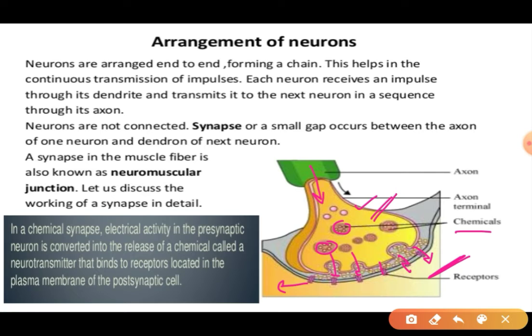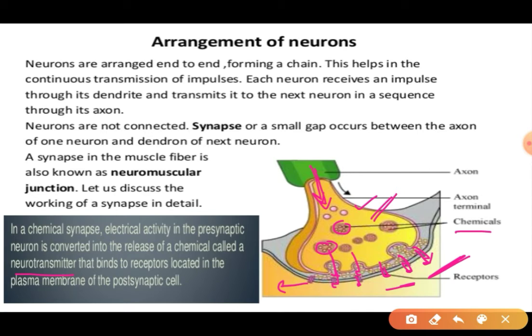In between these pre and postsynaptic neurons, there is a gap which is known as the synapse, and these impulses, the messages, have been converted into chemicals. These chemicals are known as neurotransmitters. These neurotransmitters come to these receptors, the channel gates, and through these receptors they enter into the dendrites of the postsynaptic neuron. So this is how the messages, the impulses, are transmitted.